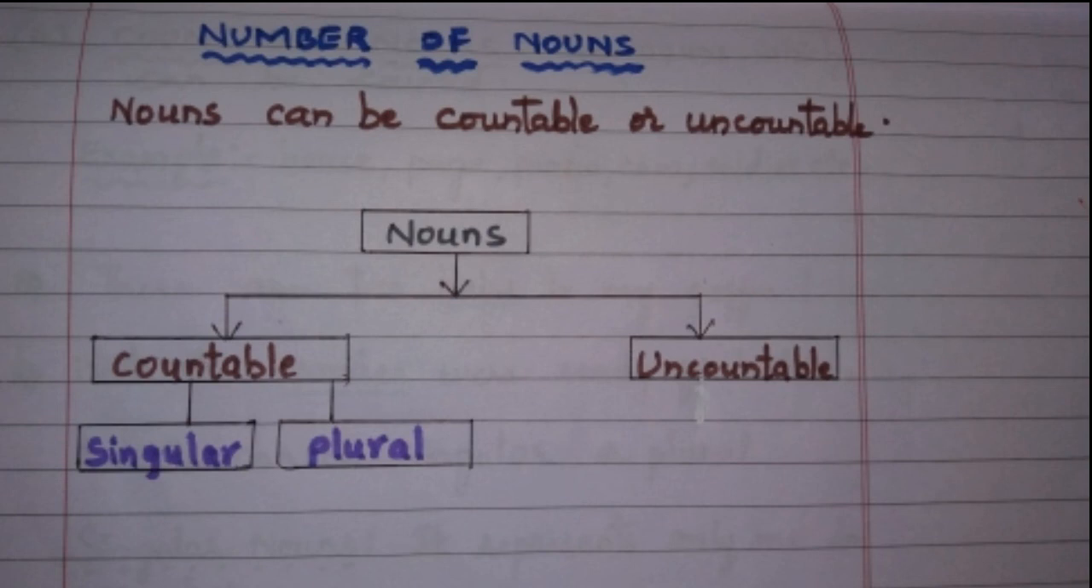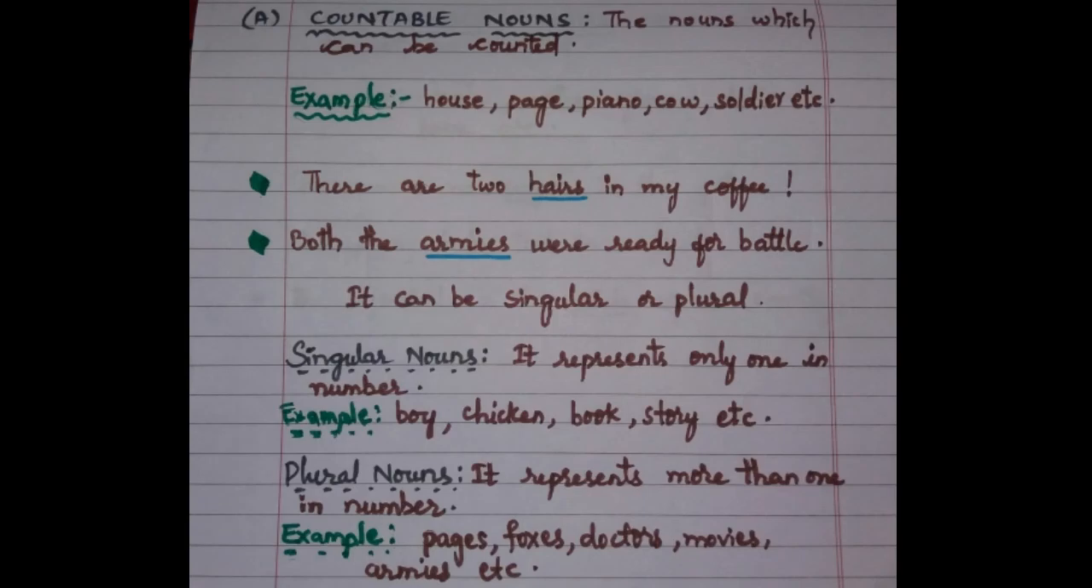Now let us come to the countable nouns. These nouns which can be counted are called countable nouns. For example, house, page, piano, cow, soldier, etc. Here pages. Let us take the example of pages. Pages we can count as many as possible, right? Houses also we can count. Cows also we can count. So that's why it is under countable noun.